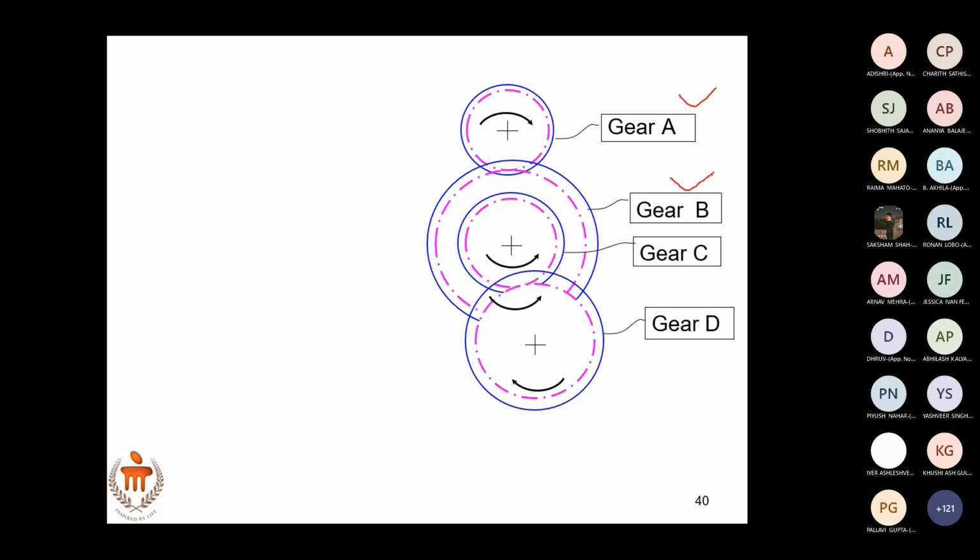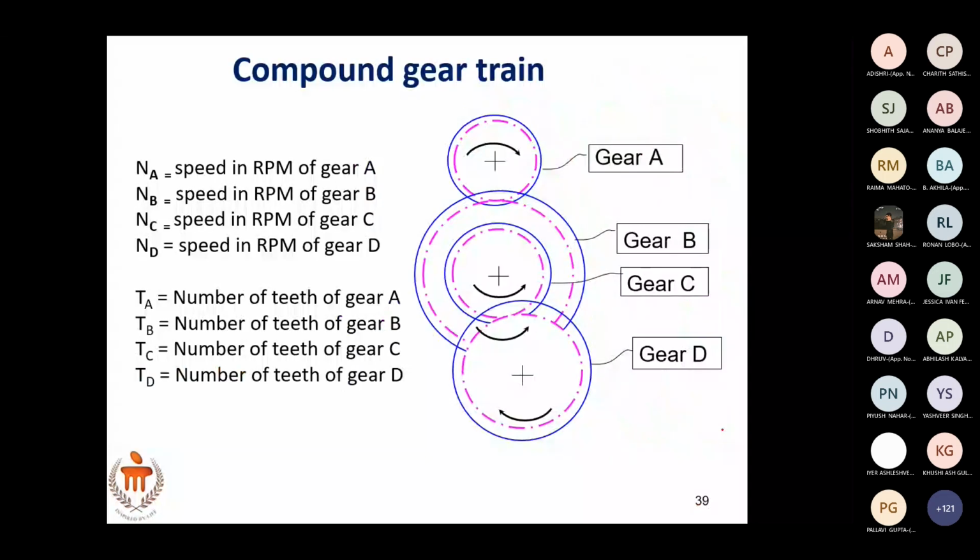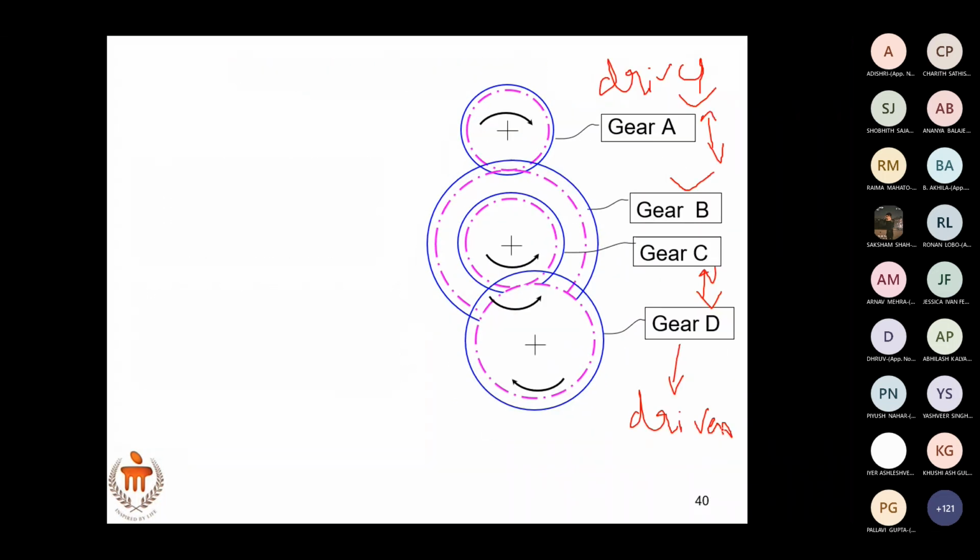Gear B. Gear C is meshing with gear D. Gear A is the driver and gear D is the driven. Same sketch shown in the previous slide, nothing else. This is also a compound gear train. Same sketch, I'm explaining the same concept.